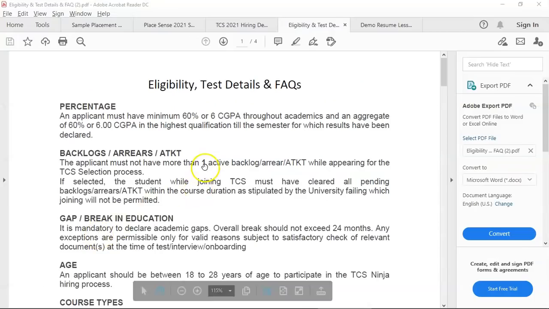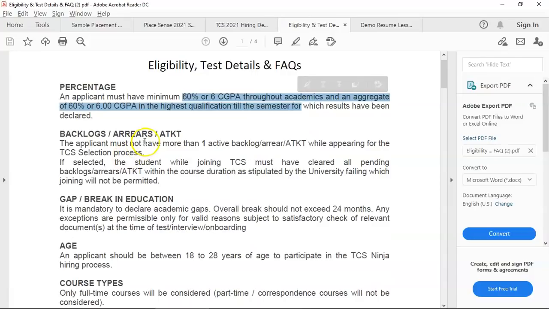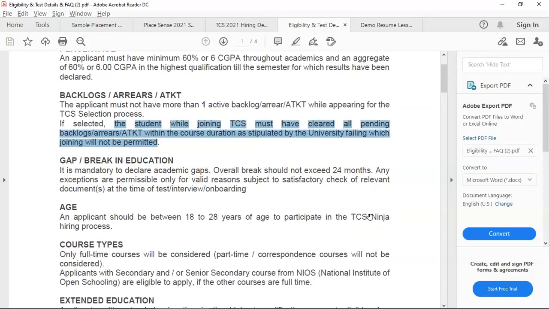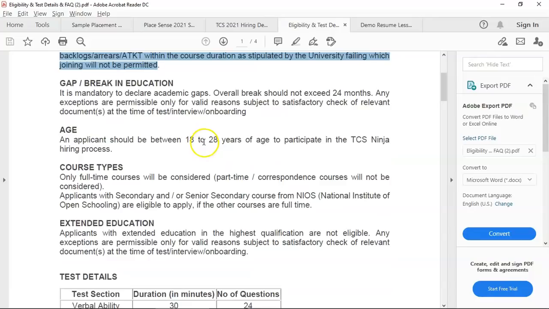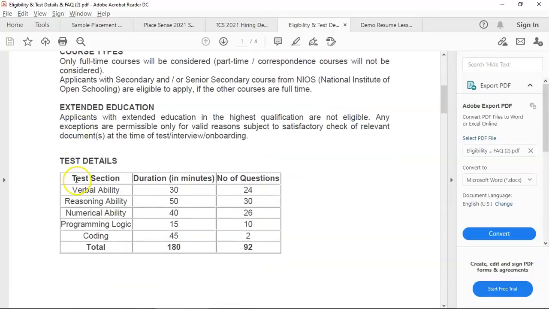Once you have registered, see these eligibility details and FAQs here. You should have a minimum of 60% or 6 CGPA throughout academics and an aggregate of 60% or 6 CGPA in the highest qualification. Backlog, arrears, ATKT: you should not have more than one active backlog, and if selected, you should have cleared all pending backlogs before joining. The gap in education you should declare, and it should not be more than 24 months, and you should give valid reasons. Age should be between 18 to 28. It should be only full-time courses that you do. These are the important parts.